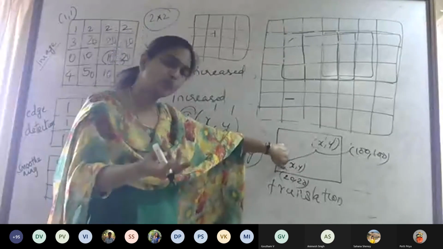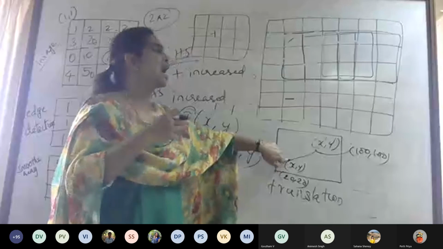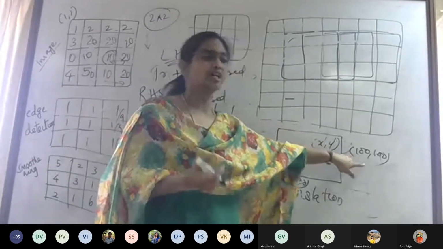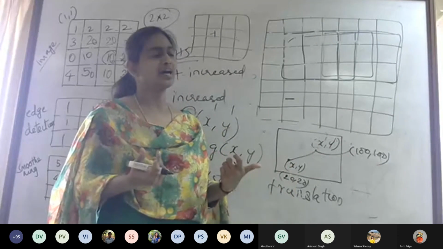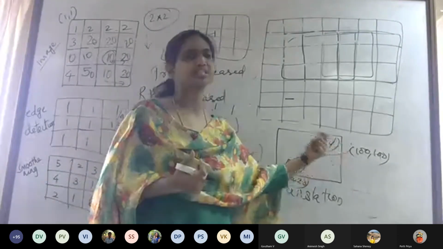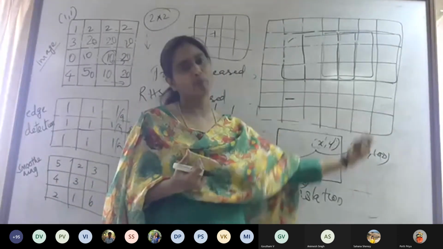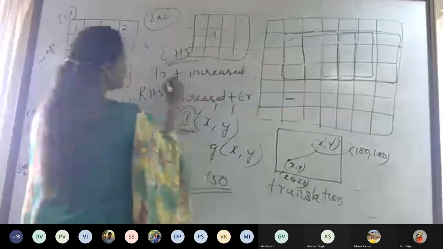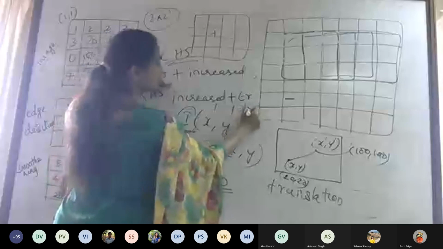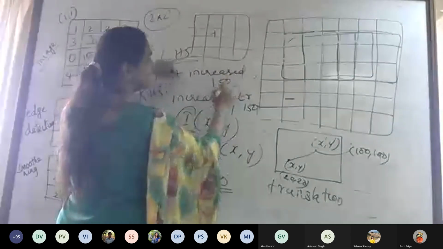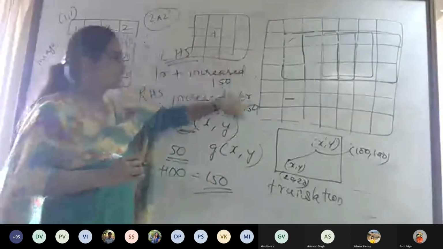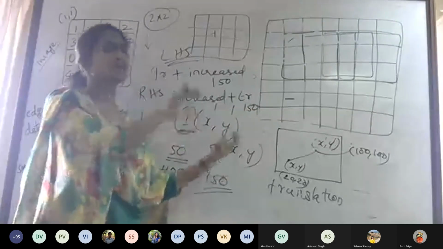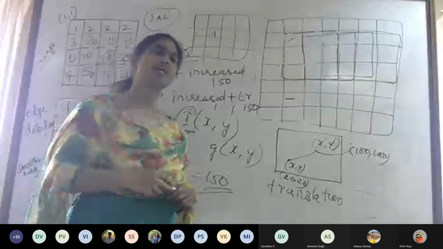After making it 150, I perform the translation, so it goes to 100 comma 100. The same intensity is moving there, so it will continue to remain 150. At the end it will have 150 here also. So my left hand side operation and my right hand side operation are both the same.